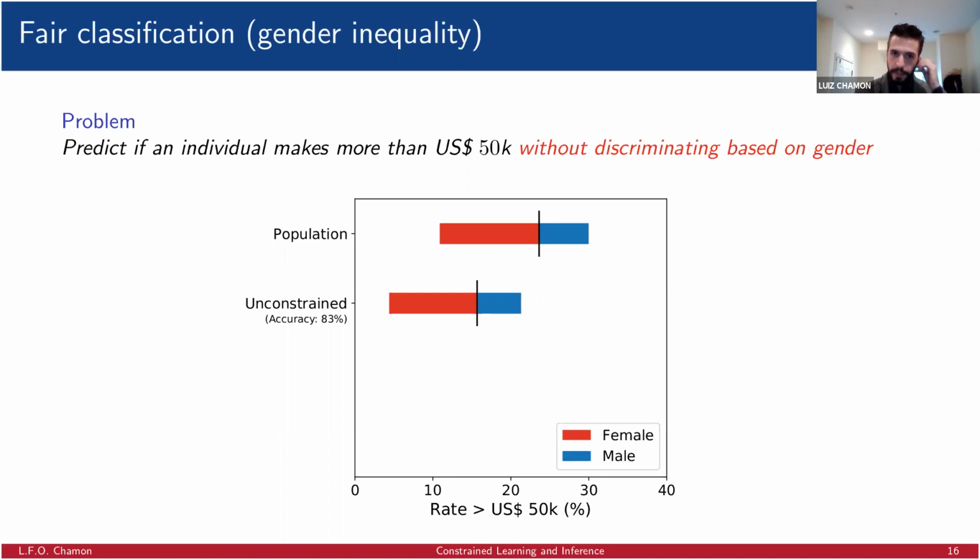And the first idea might be, well, why don't you just remove gender from the data set and just build a model without looking at gender? And it turns out that that does absolutely nothing, because in the data, gender is highly correlated to other variables that exist. And therefore, the model can still pick up on this gender bias through proxies, essentially. So this is not a solution that works. So what can we do?